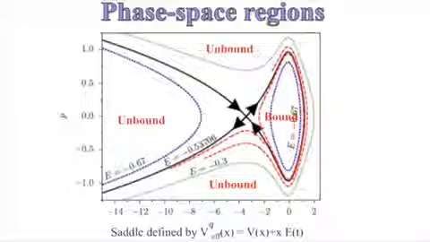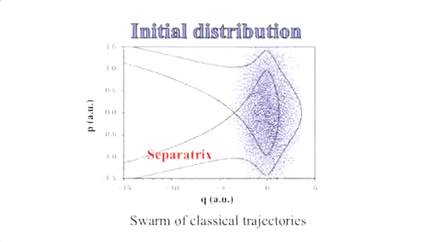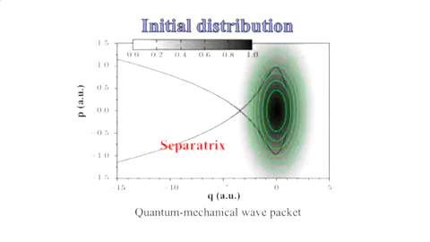the regions which would correspond to bound motion, unbound motion, and in this context then try to see what was happening. So we had to generate an initial swarm based on an initial wave packet, and the first thing we have realized is that this swarm of trajectories occupied several phase space regions which were either bound or unbound.